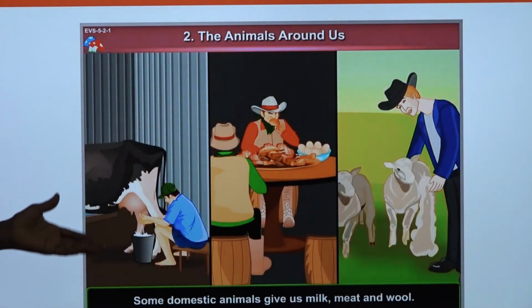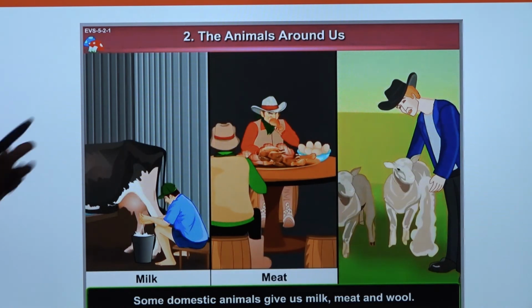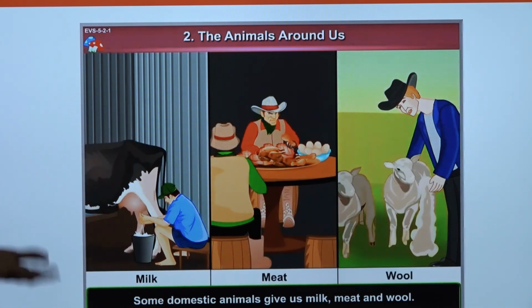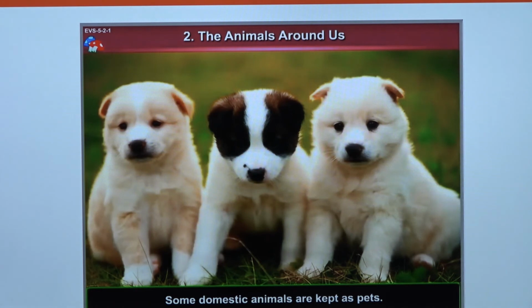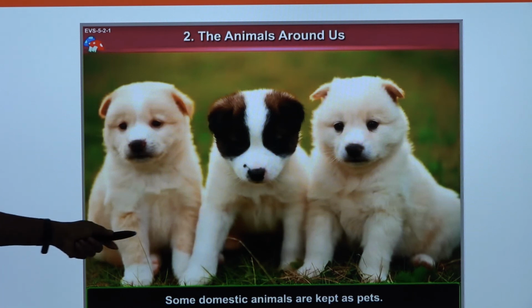Now, people feed these animals to do what? To provide them food, meat, wool, and even what? Milk. Some domestic animals are kept as pets. Can you mention some? Yes, I'm sure you with me will remember some of them that we mentioned. Dogs are also kept as what? As pets. So this is all about animals we can see around us.